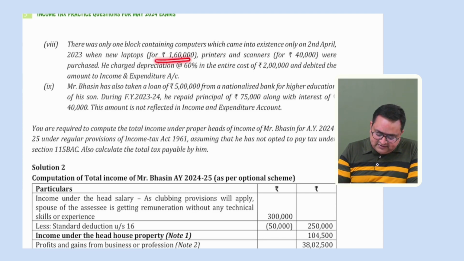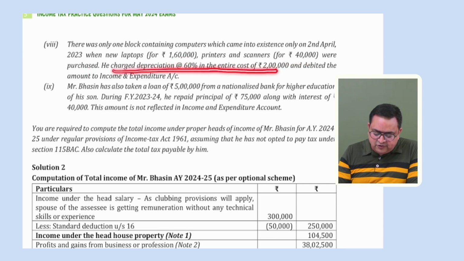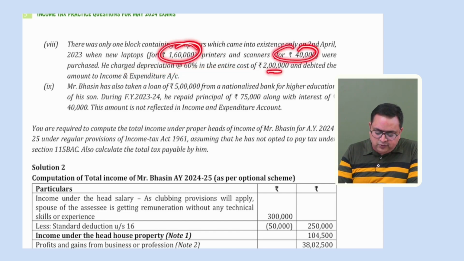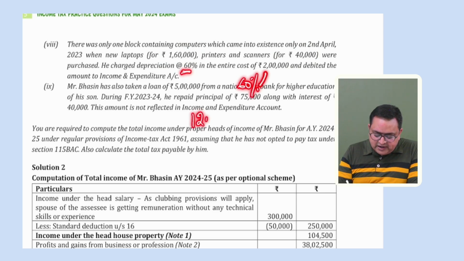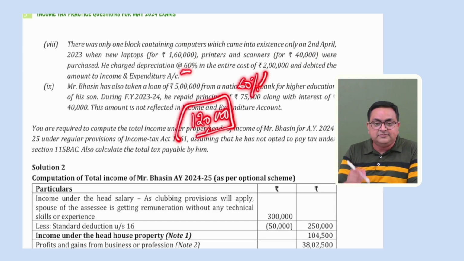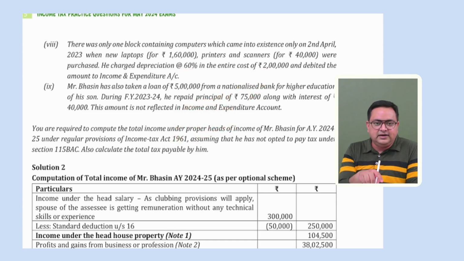New laptop 160, printers and scanner 40,000. We understand printer and scanner will also form part of this computers block. So 160 plus 40 is 2 lakh were purchased. He charged depreciation of 60% on the entire cost of 2 lakh. 2 lakh into 60% is 1,20,000. That is the reason this person is showing 120 in the income and expenditure account.